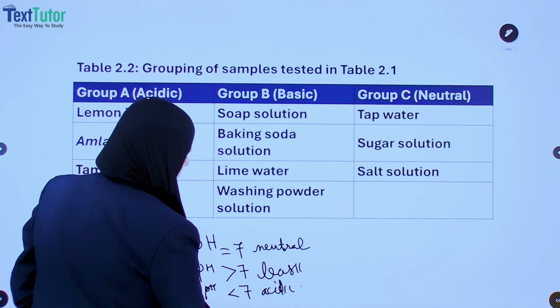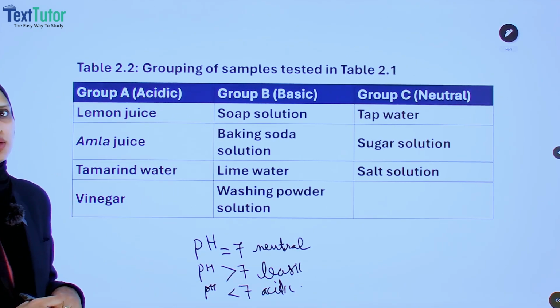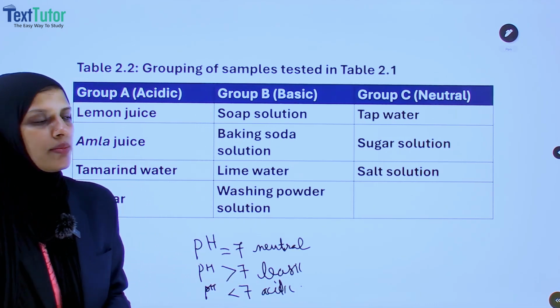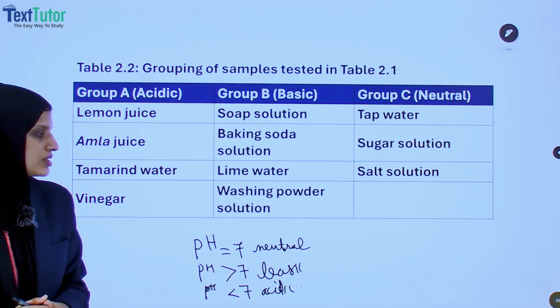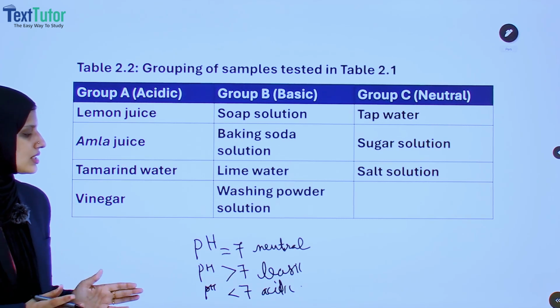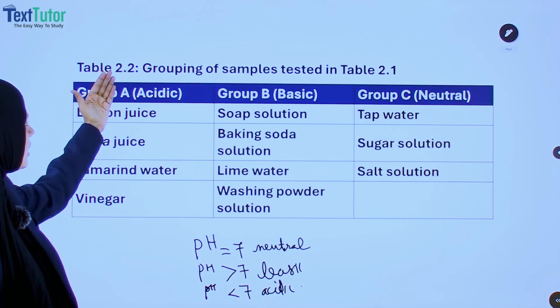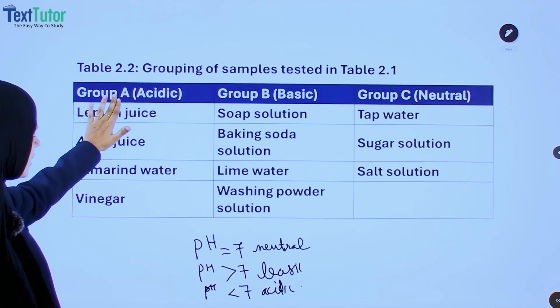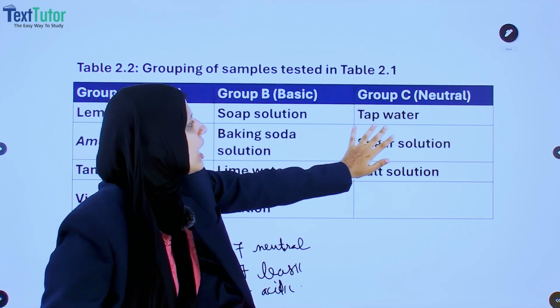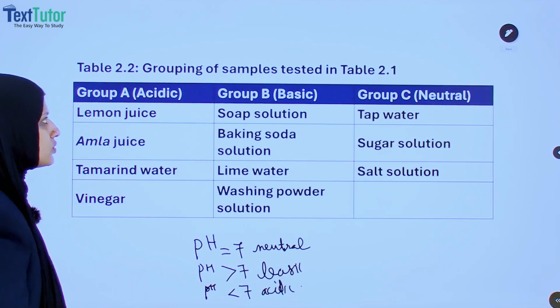So this pH value is something with which we can measure the acidity and basicity of a substance on a scale. If 7, it is neutral, greater than 7 is basic, and pH less than 7 is acidic. So if acidic, pH will be less than 7, if basic, pH greater than 7, and if neutral, pH equal to 7.